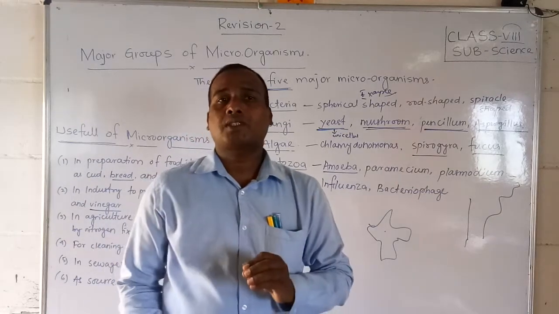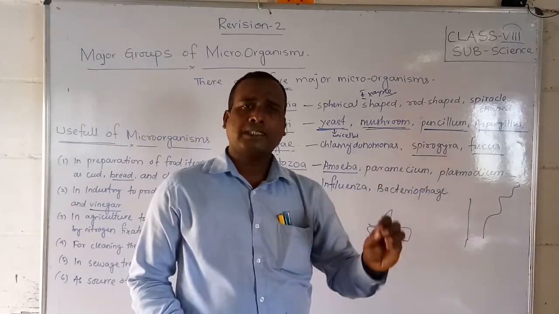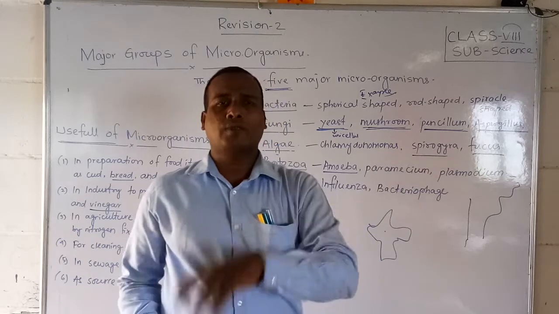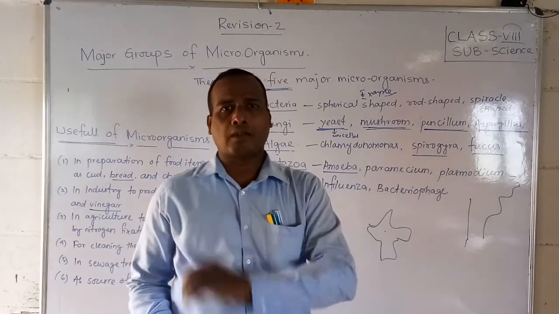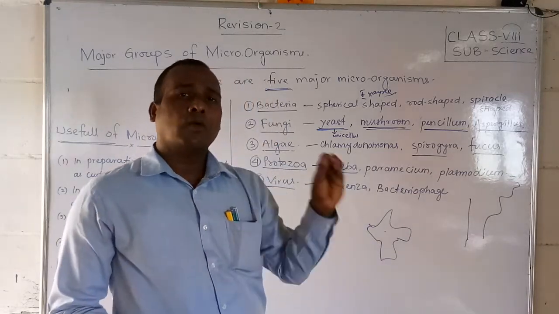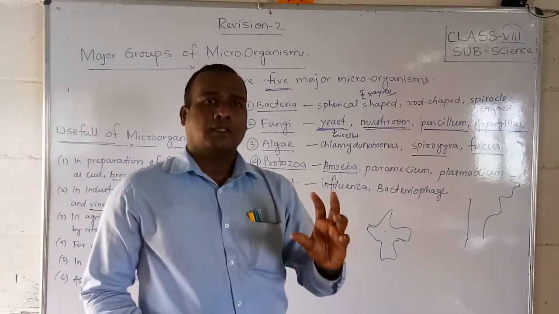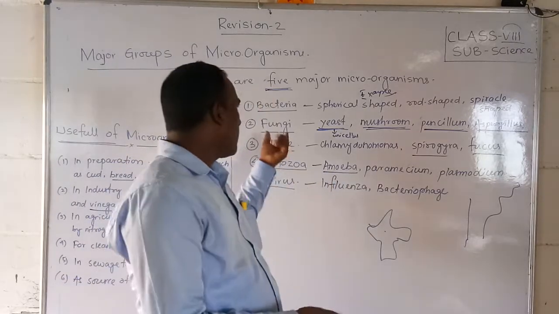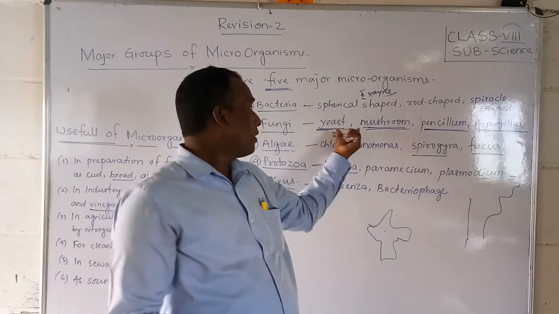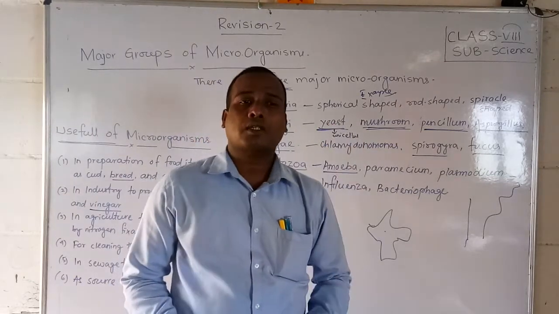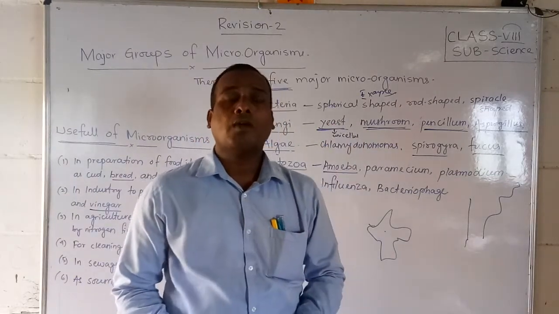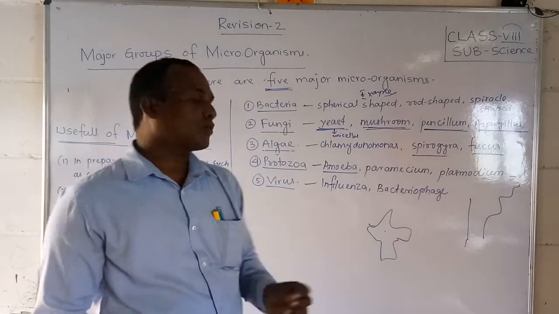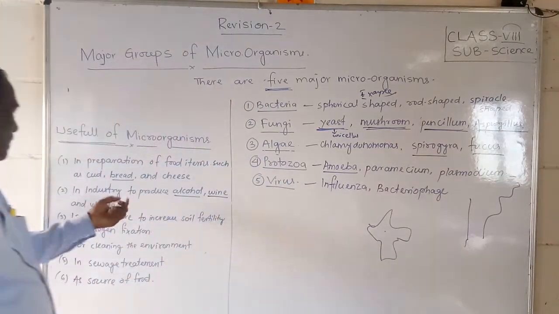In the absence of oxygen, the glucose is converted into alcohol by yeast, which belongs to the fungus group. This helps in the preparation of wine, and the process is called fermentation.